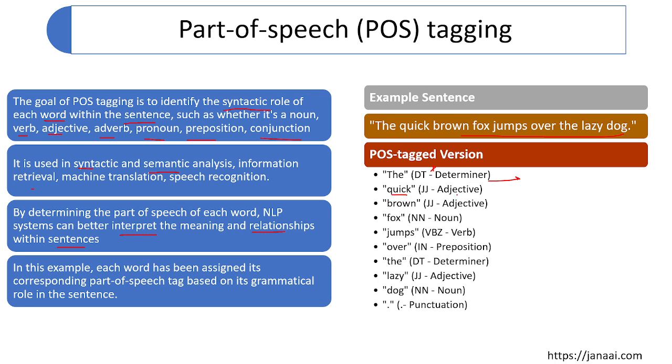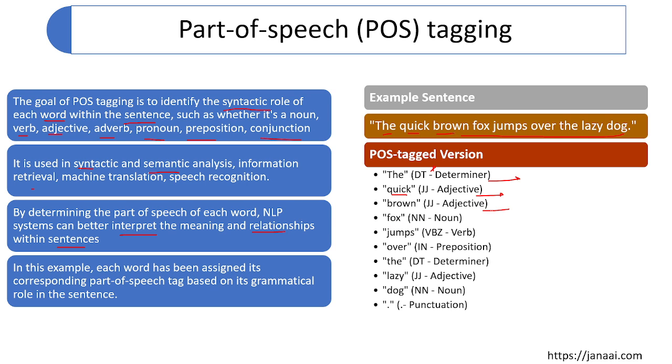Then quick is tagged JJ, and the description of this tag is adjective. Then brown is also an adjective. So in this sentence, the is a determiner, and quick and brown are identified as adjectives.